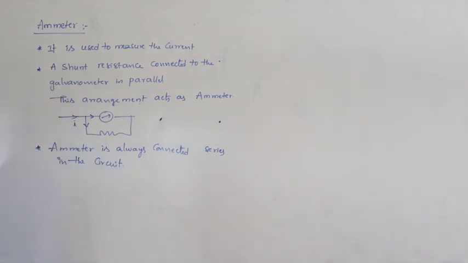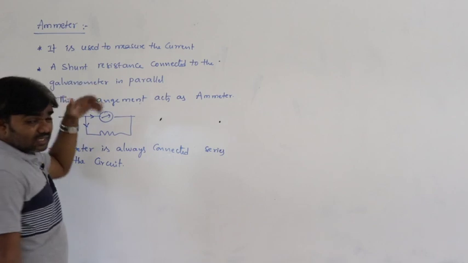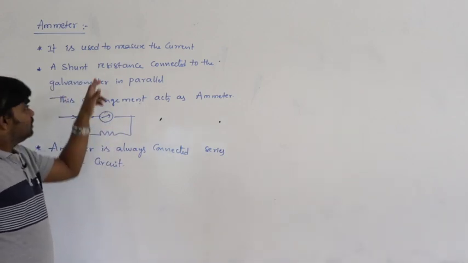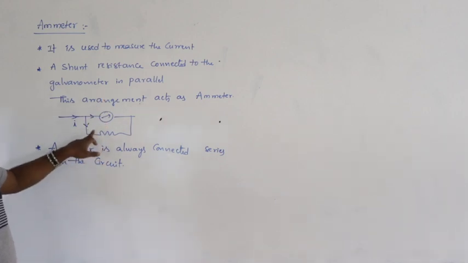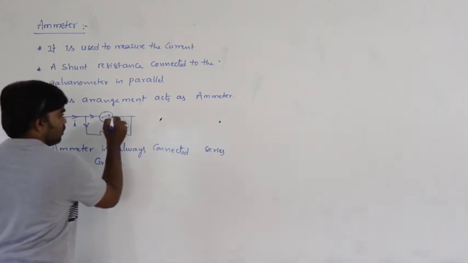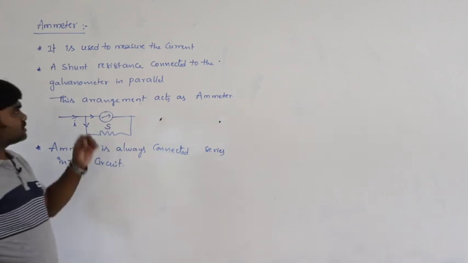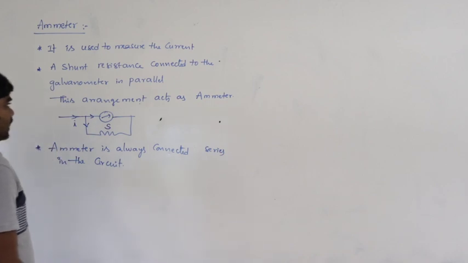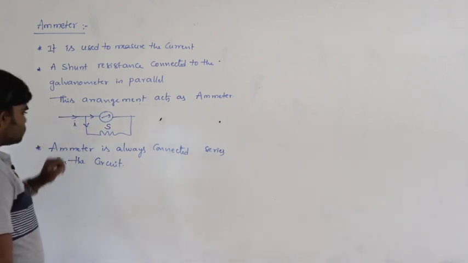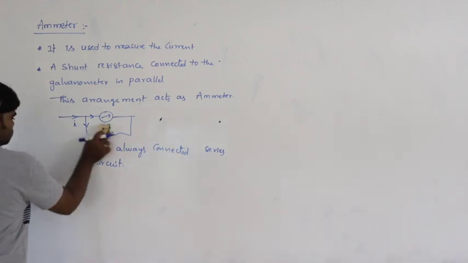So this is about the ammeter. First, the ammeter is used to measure current. Which one acts as an ammeter? A shunt resistance connected to the galvanometer in parallel. Shunt resistance means a small resistance connected in parallel to the galvanometer. This acts as an ammeter, which is always connected in series in the given circuit.